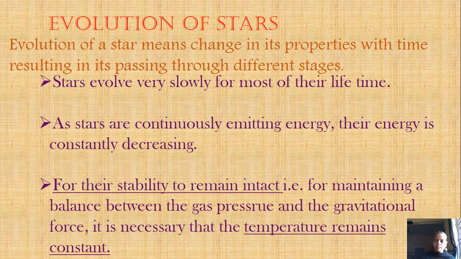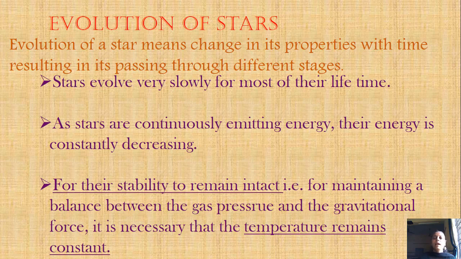Just now I explained: from the interstellar cloud to the main sequence star, then to the red giant or supergiant, then the supernova explosion, and finally the white dwarf, neutron star, or black hole. This particular journey of a star is called the evolution of a star.